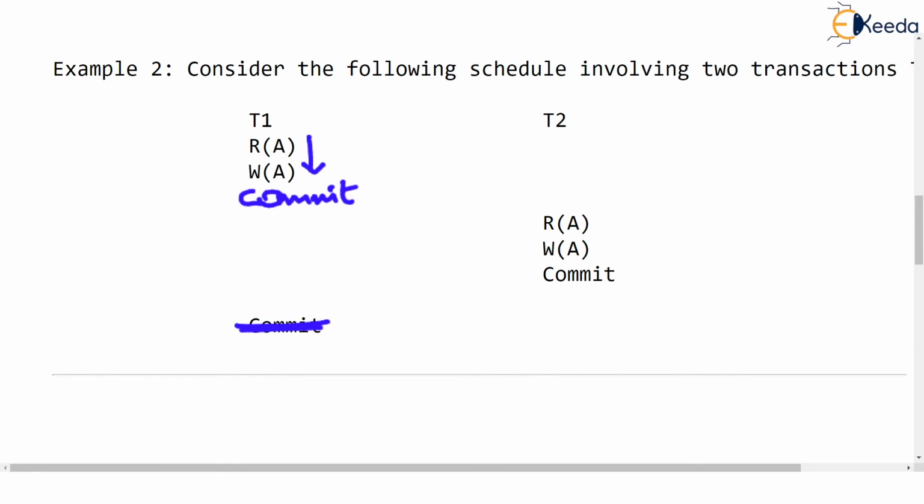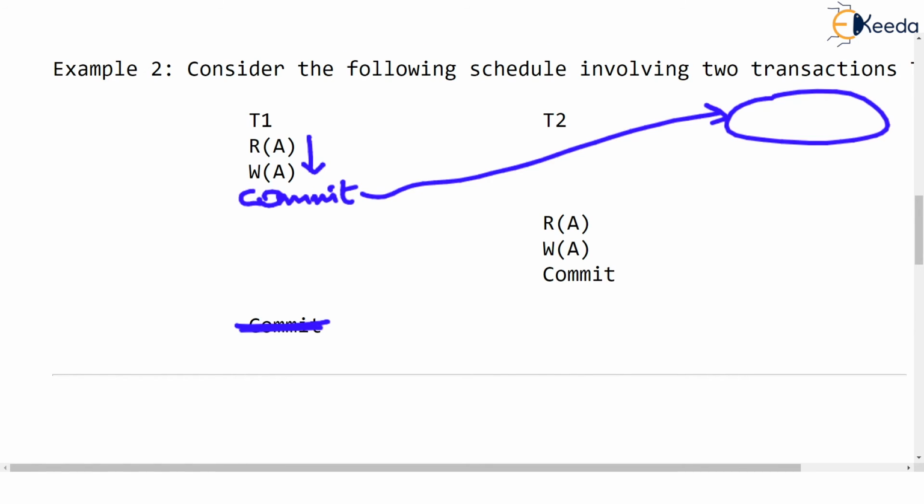Okay. And now T2 tries to read the value of A. Obviously, T1 has already committed the values. Then this read A operation will read the new values from the data store because these changes have been permanently done in the data store.